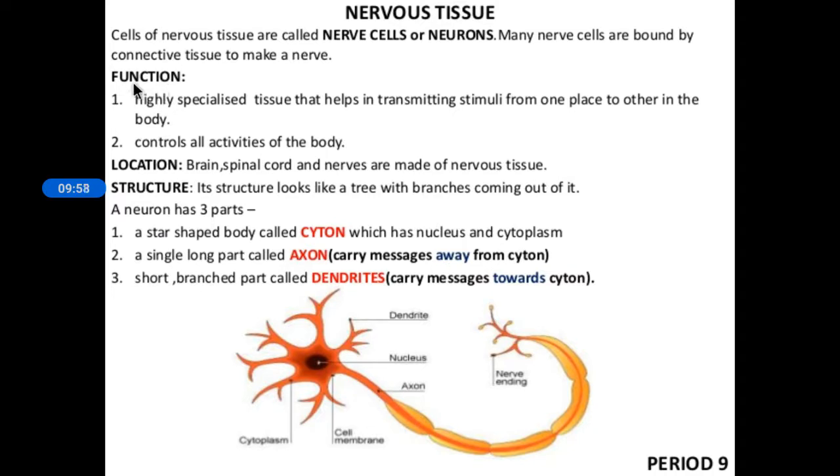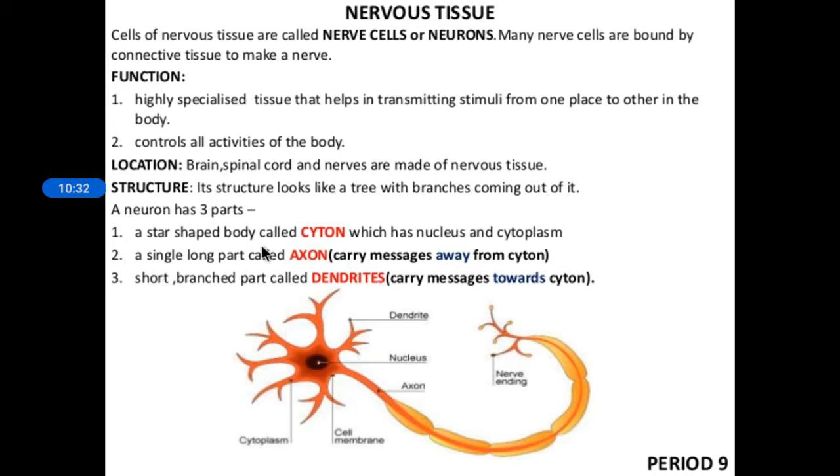Then come the functions. We all know the functions of nervous tissue. It is a highly specialized tissue that helps in transmitting stimuli from one place to another in the body, and it controls all the activities of the body. And where is it located? It is found in the brain, spinal cord and nerves. And how does it look? We are all familiar with this diagram, and the structure looks like a tree with branches coming out of it.